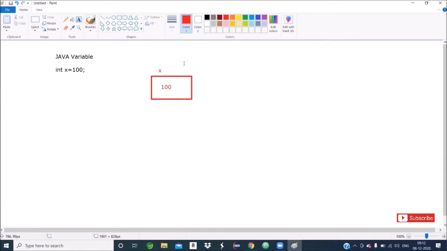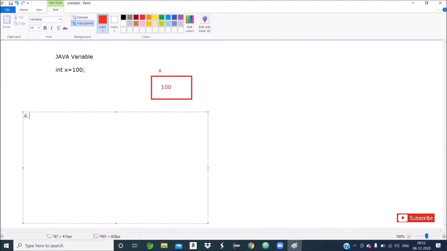The name of the variable is completely user defined. So if I define it, a variable is a named memory allocation, and the value of a variable may vary at the time of execution.